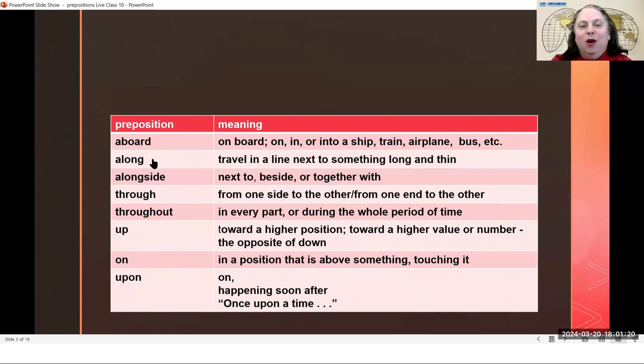Along, when you use it as a preposition, means to travel in a line next to something that is long and thin.